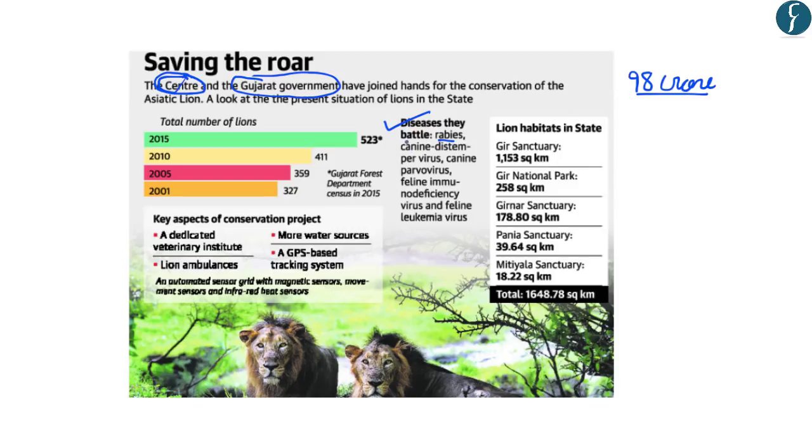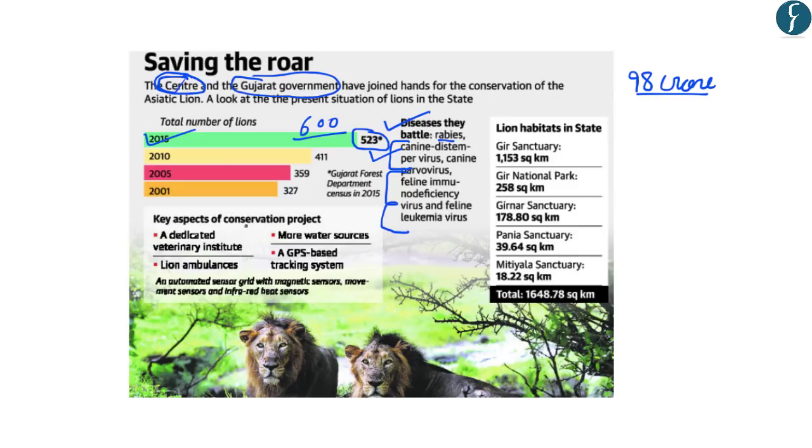The second is the canine distemper virus. And you should note that the recent deaths in the Gujarat's Gir National Park were because of this disease, which was spread due to canine distemper virus. The third is the canine parvovirus, feline immunodeficiency virus, and the fourth is the feline leukemia virus. So the names of these viruses are important for us from preliminary examination point of view. Further, the current population of lions in 2015 was around 523, which has currently risen to around 600.